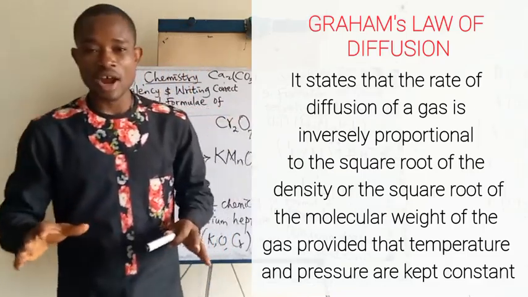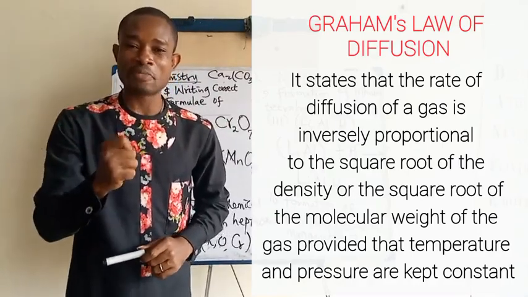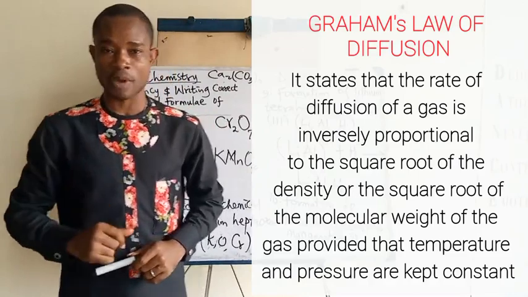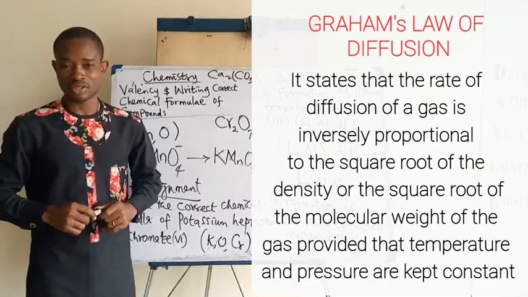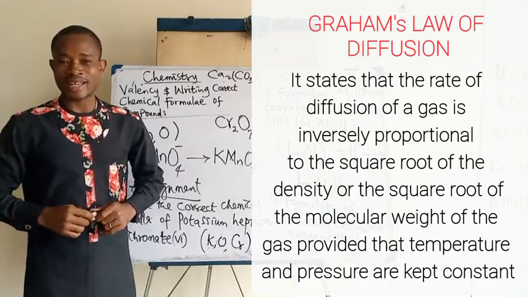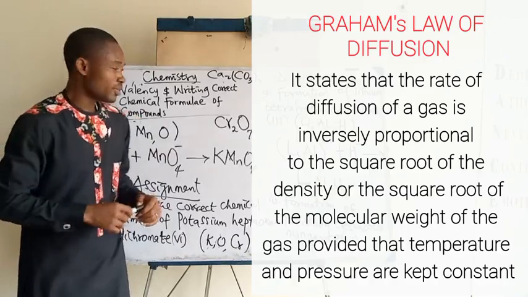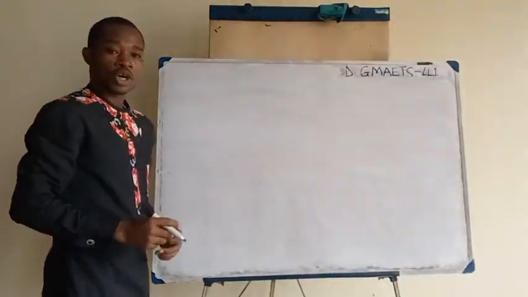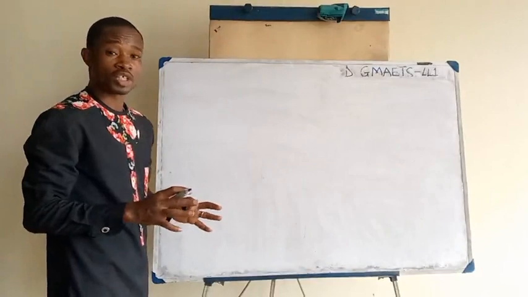Now that we've stated Graham's law of diffusion, we are going to see how we can derive the mathematical expression for calculation purposes when studying Graham's law of diffusion. Please come along as I derive these equations on the board, okay? Alright, so we are going to move on to derive Graham's law of diffusion equation.